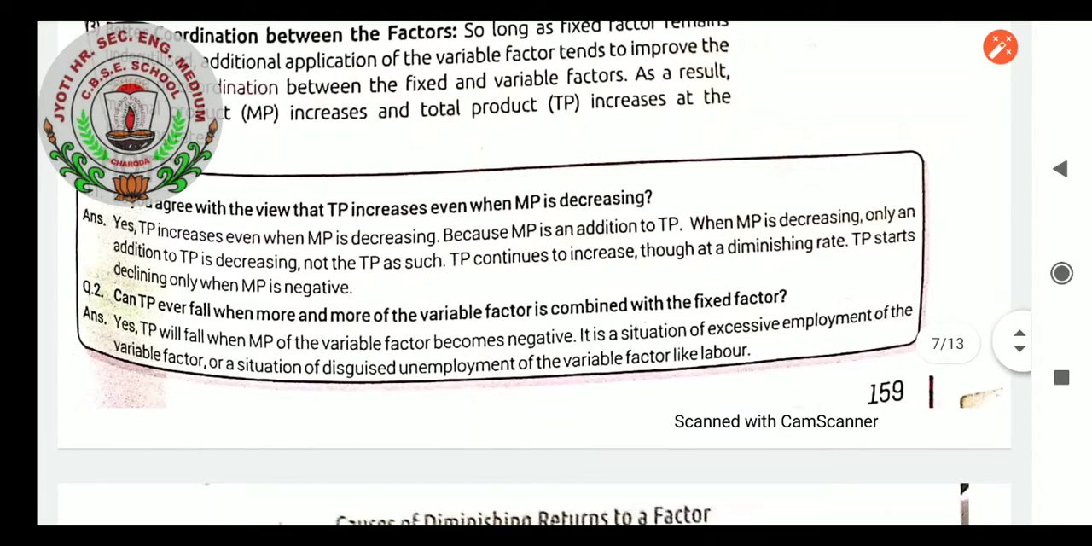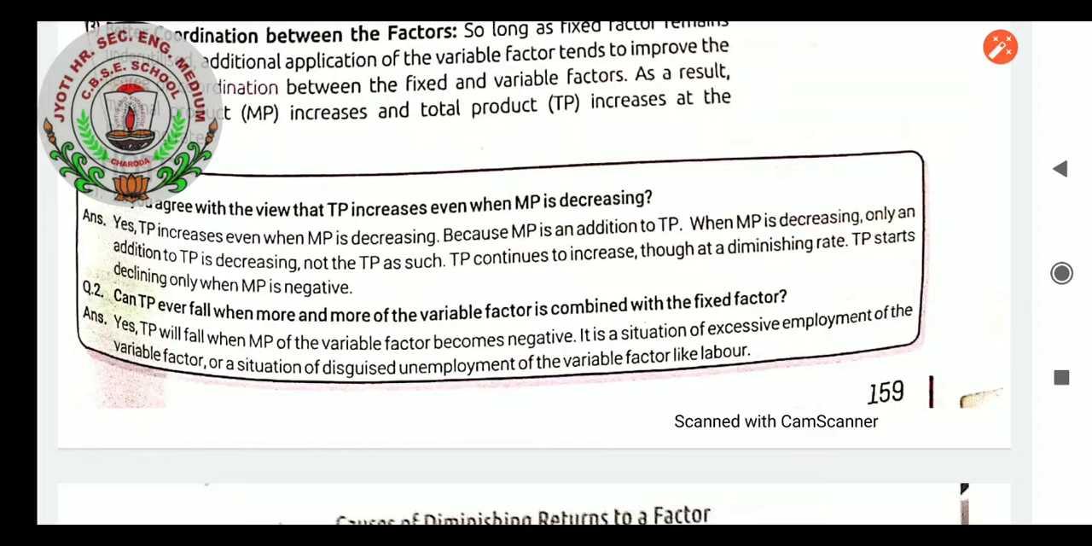Do you agree with the view that TP increases even when MP is decreasing? The answer is yes, TP increases even when MP is decreasing, because MP is an addition to TP. When MP is decreasing, only the addition to TP is decreasing, not the TP as such. TP continues to increase, though at a diminishing rate. TP starts declining only when MP is negative.